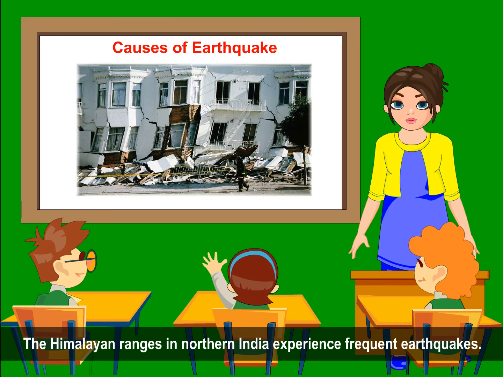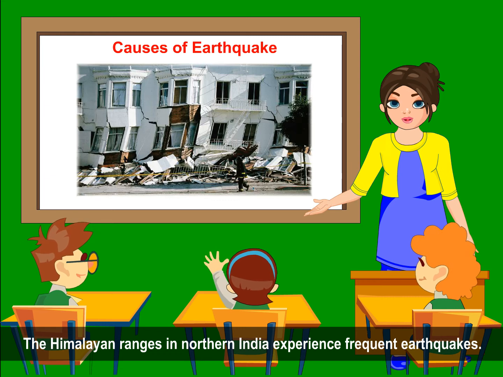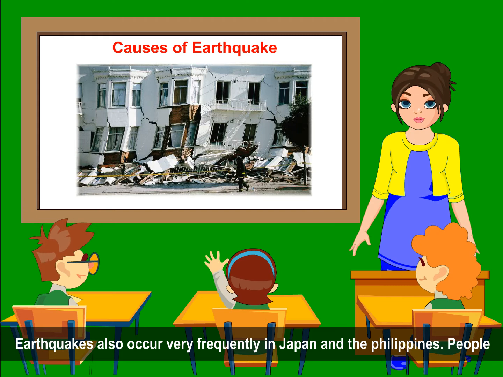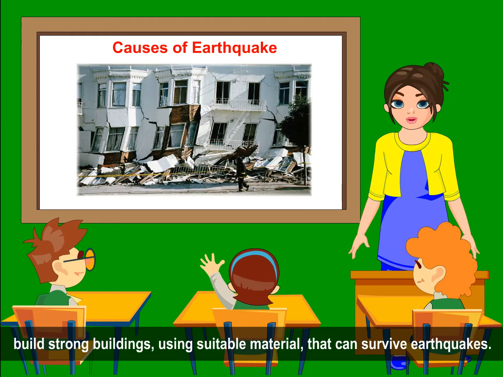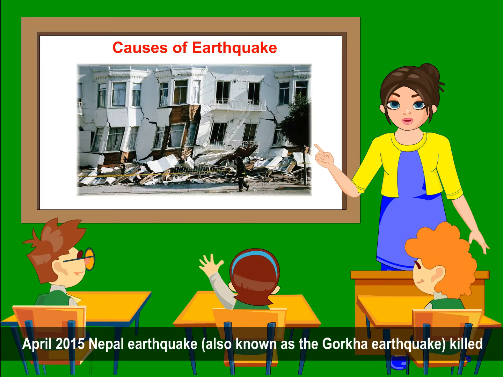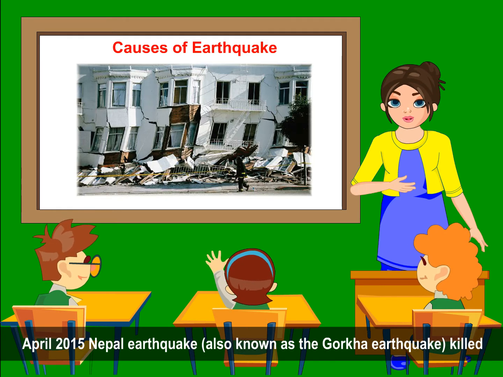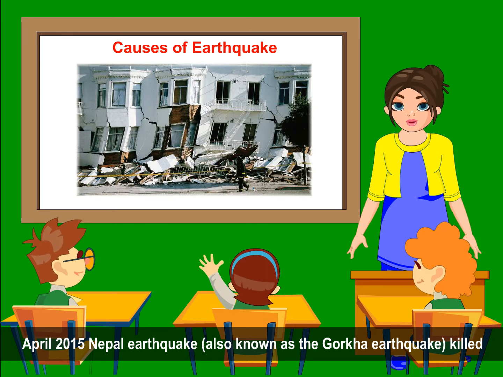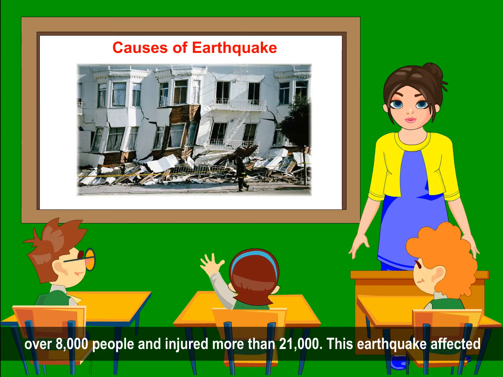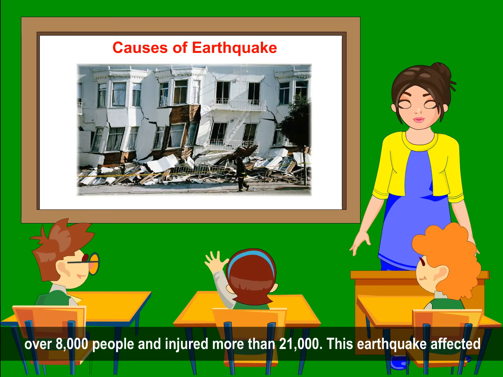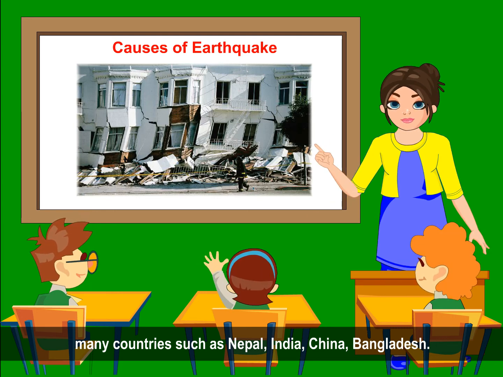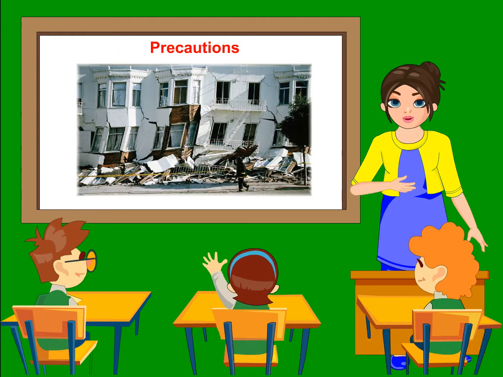The Himalayan ranges in northern India experience frequent earthquakes. Earthquakes also occur very frequently in Japan and the Philippines. People build strong buildings using suitable material that can survive earthquakes. The April 2015 Nepal earthquake, also known as the Gorkha earthquake, killed over 8,000 people and injured more than 21,000. This earthquake affected many countries such as Nepal, India, China and Bangladesh.